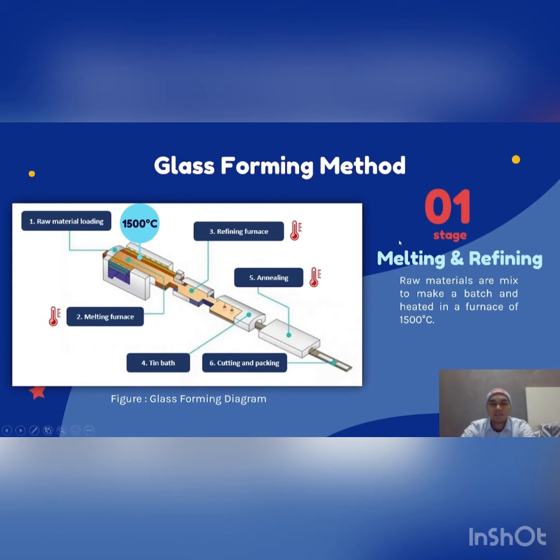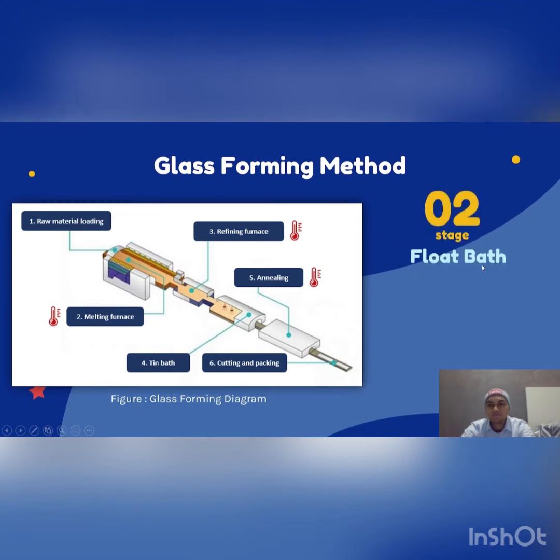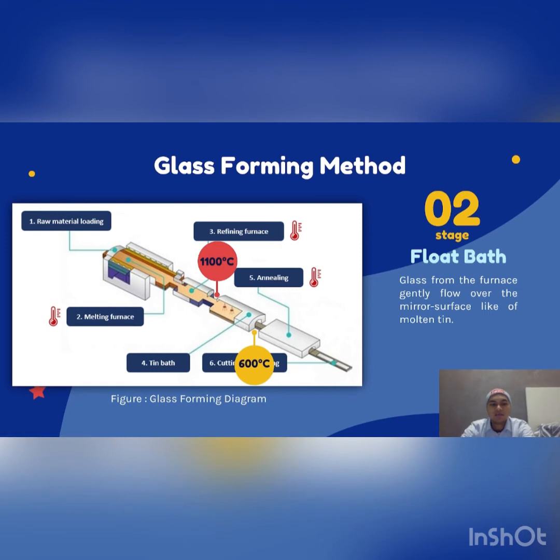Then it moves to stage number 2, which is the float bath. Glass from the furnace gently flows over the mirror surface of molten tin. The glass from the furnace, which is called a ribbon, moves to the float bath to cool the glass by water, molten tin, and atmosphere, starting at 1100 degrees Celsius and leaving the float bath as a solid ribbon at 600 degrees Celsius. In this process, the desired thickness of the glass is obtained.